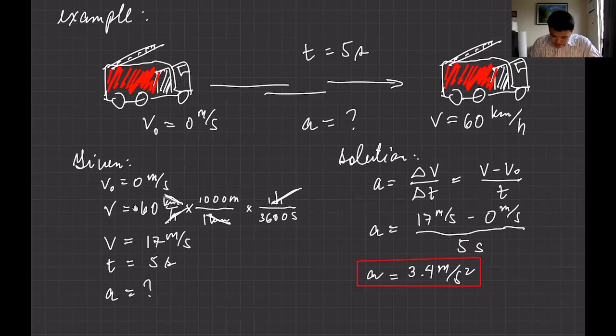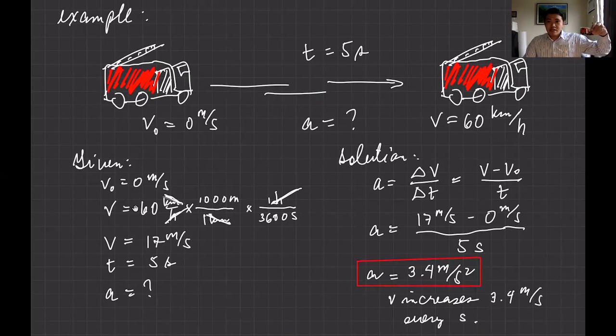Okay, so it means velocity increases 3.4 meter per second every second. So it means the fire truck is getting faster. At 1 second, 3.4 meter per second. After another second, faster, faster, and faster. Okay, so perhaps let's have another example.